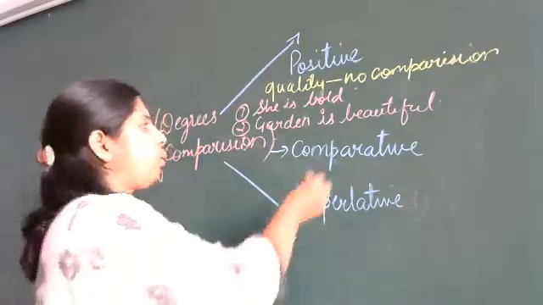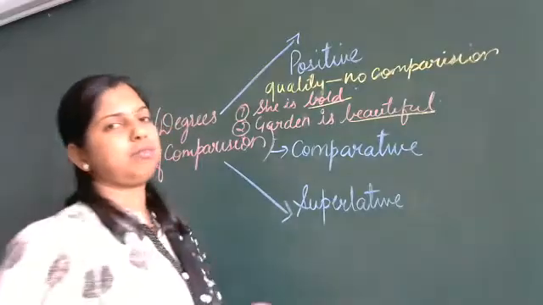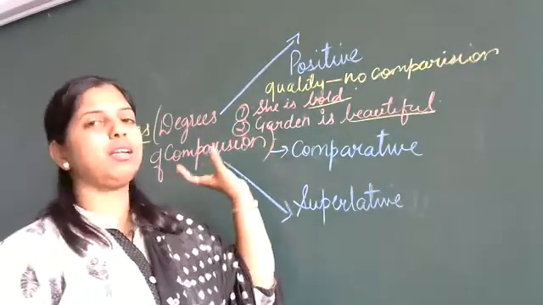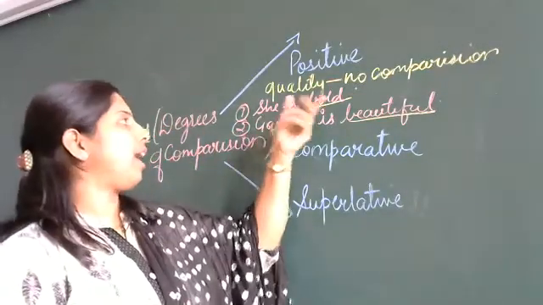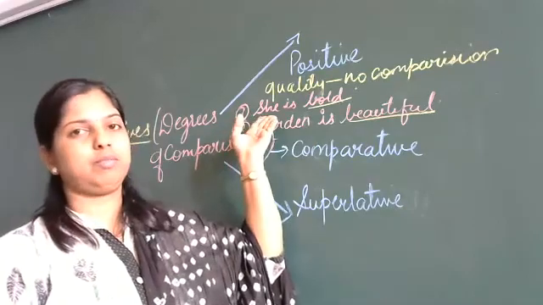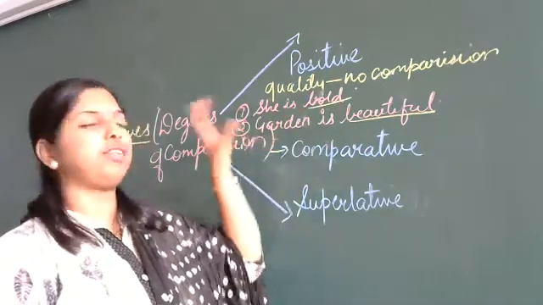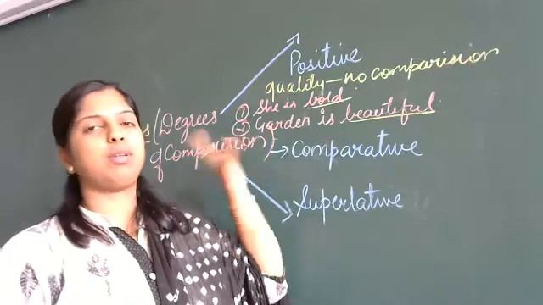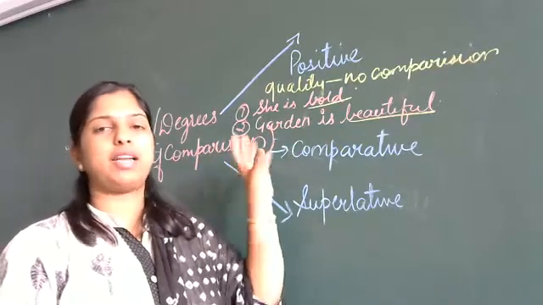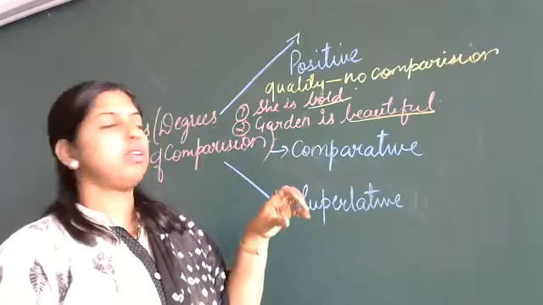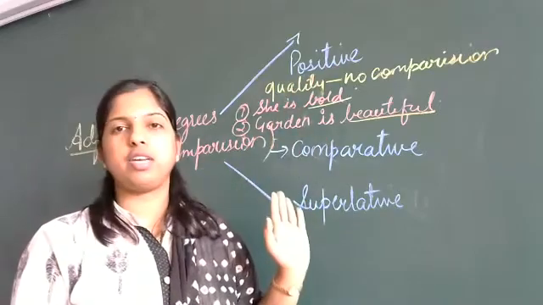The word bold and the word beautiful, it is just describing a noun here, garden, and it is describing this girl, she. So there is no comparison done. Only it tells us about the quality of that particular object or about the person or about the place. That is about the noun. This is called the positive degree.